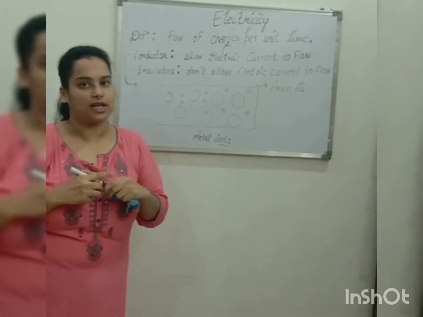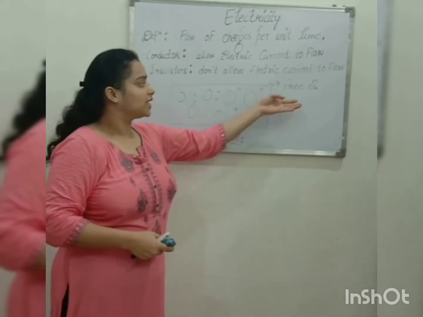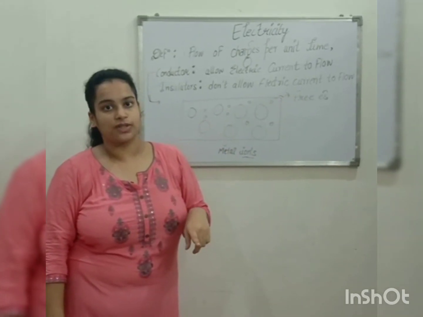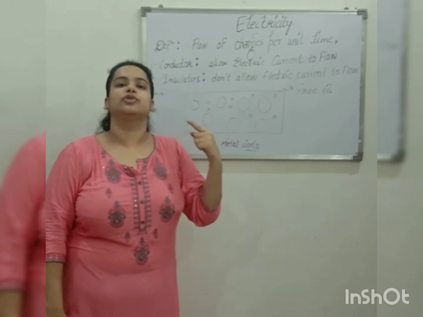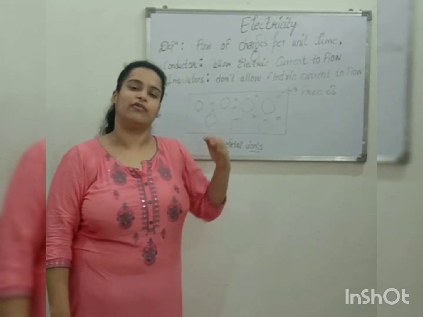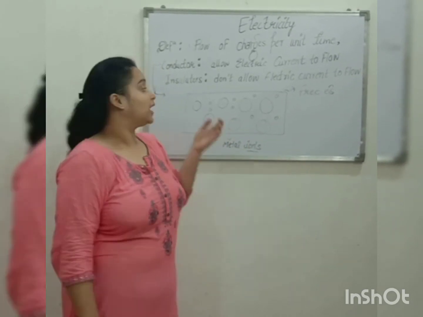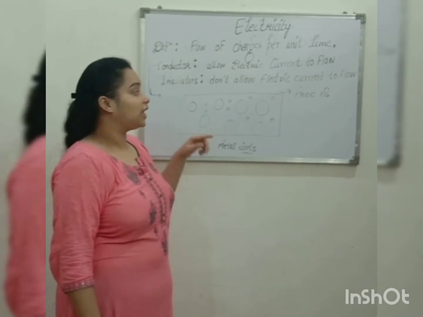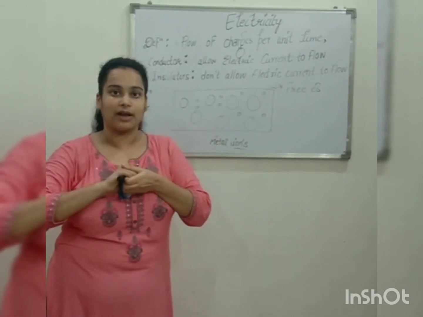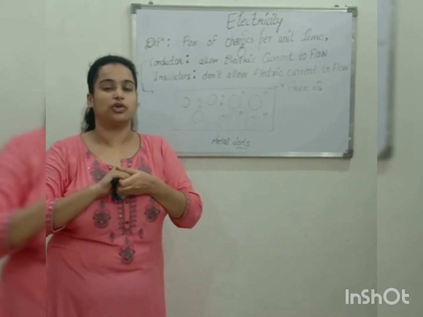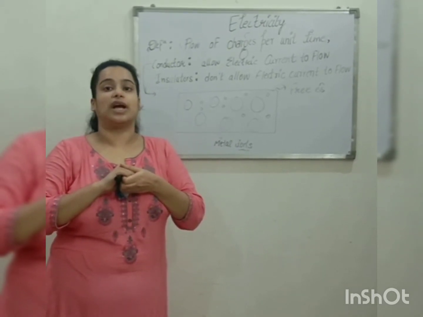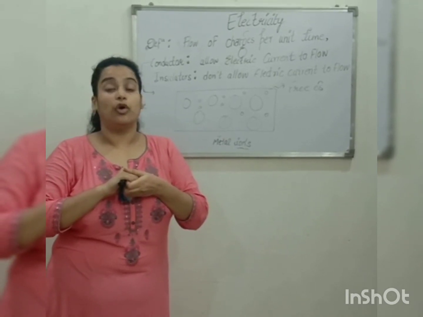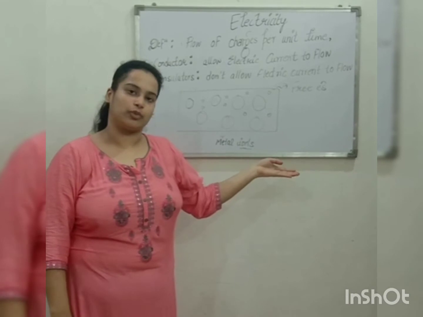So, here we can get our answer. Because in case of a conductor, there are free electrons. Free electrons can move from one atom to another atom, easily flowing from one atom to another. That's why a conductor can conduct electricity. But in case of insulators, the electrons are very tightly packed and have very strong bonds, so there are no free electrons. That's why the insulator does not conduct electricity. Hope everyone is clear with that point.